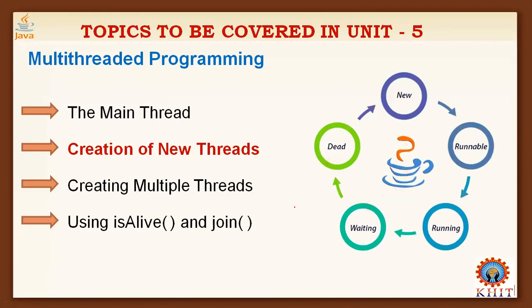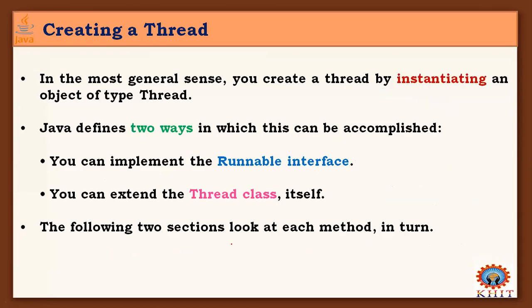And the next topic is creation of new threads in our program after the main thread. We know the process of how to create new threads in your program. We already saw some examples and a brief introduction, but here we will see it clearly.